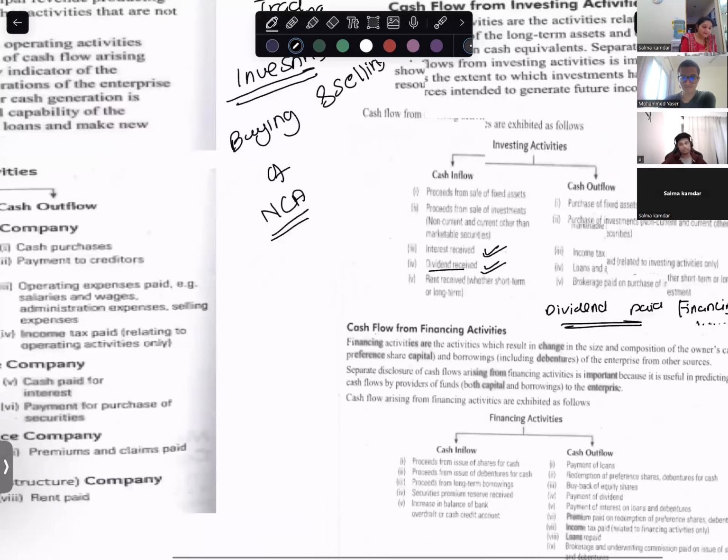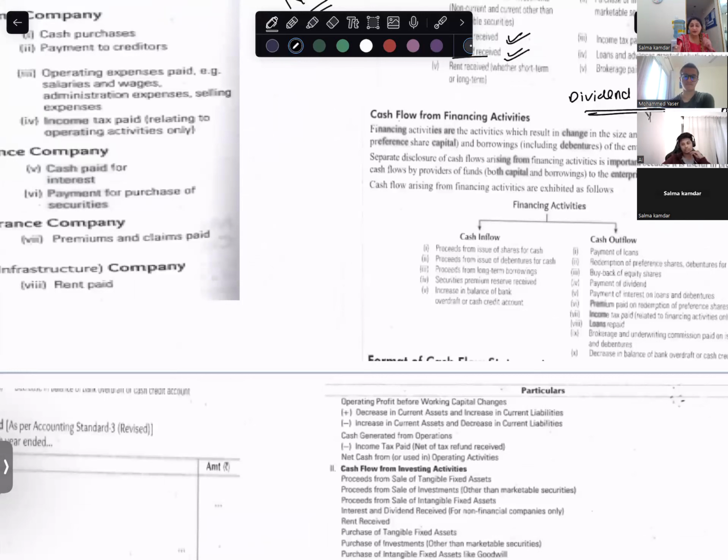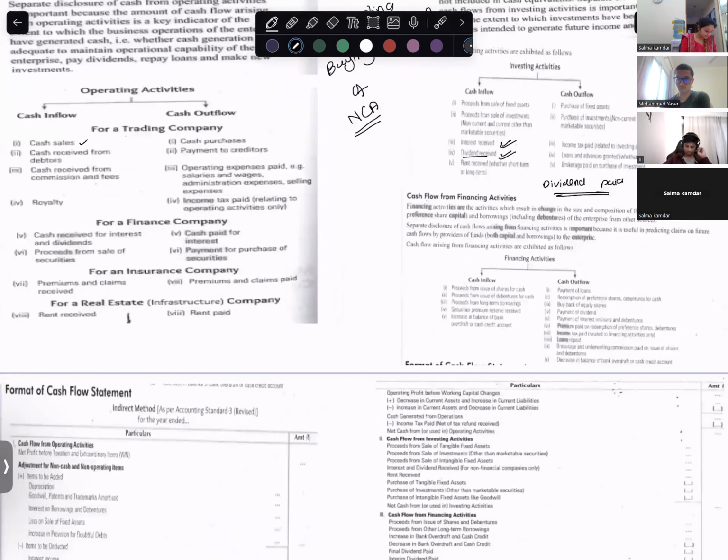Okay. So when I'm talking about cash flow, we're talking about cash flow from which three activities? Operating, investing, financing. Operating is trading. Investing is buying and selling of non-current assets, dividend received, interest received.